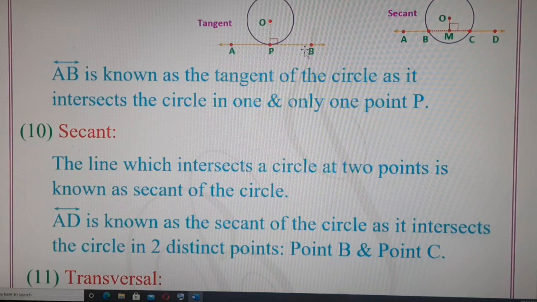While line AB in this next diagram touches the circle at one and only one point. So this line AB will be called the tangent of the circle. If a line is touching a circle at one point, then that line is called the tangent of the circle. And if a line is touching the circle at two different points, then that line is known as the secant of the circle.